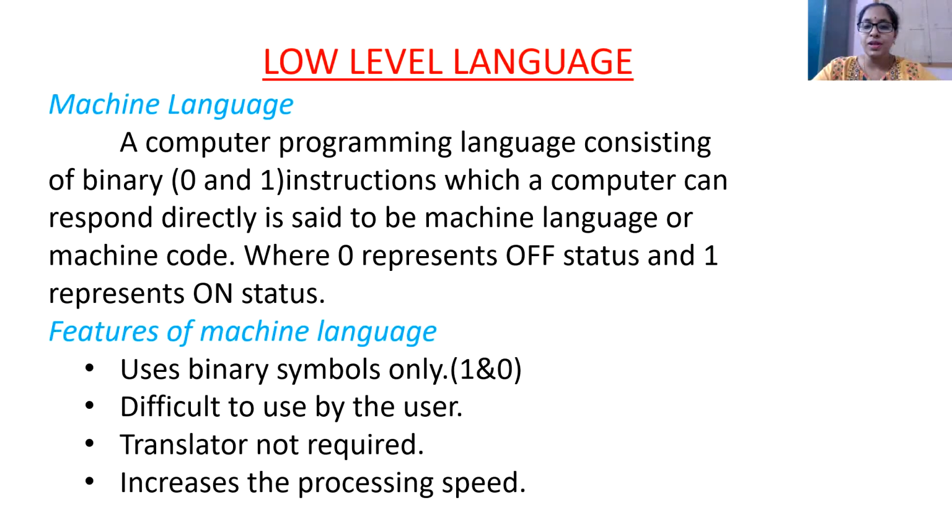Now, the low-level language is again divided into machine language and assembly language. Let us discuss machine language. A computer programming language consisting of binary instructions to which a computer can respond directly is said to be machine language or machine code, where 0 represents off status and 1 represents on status.